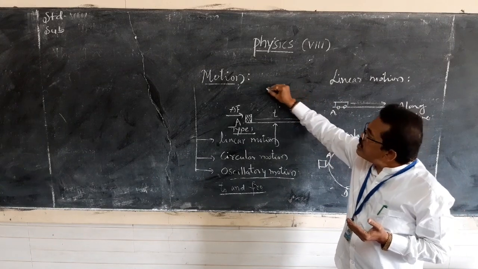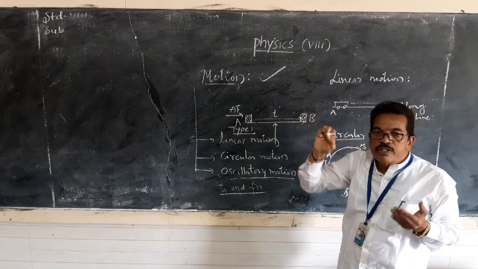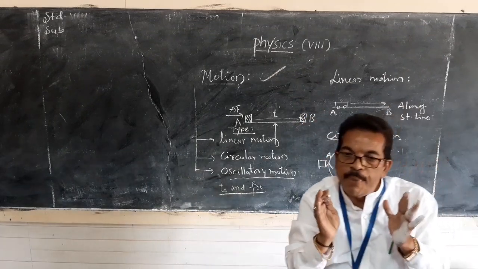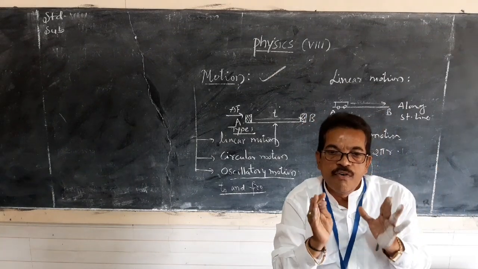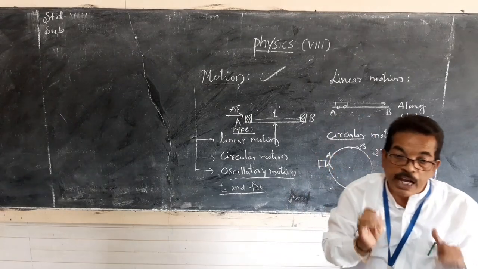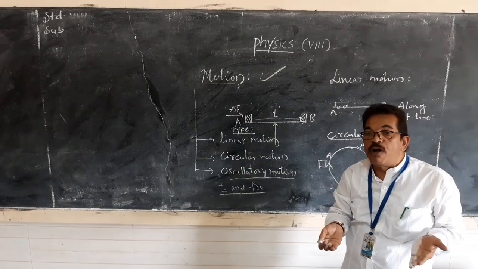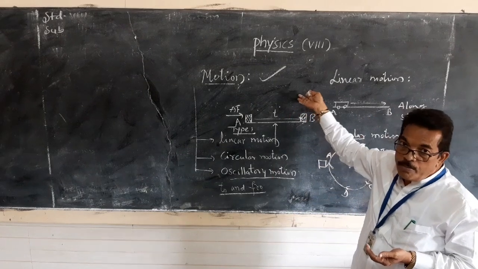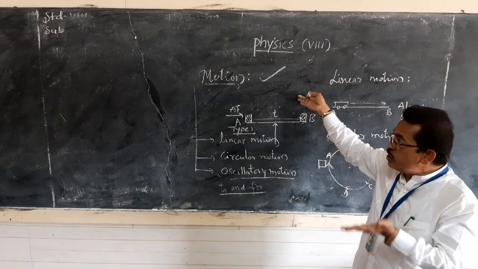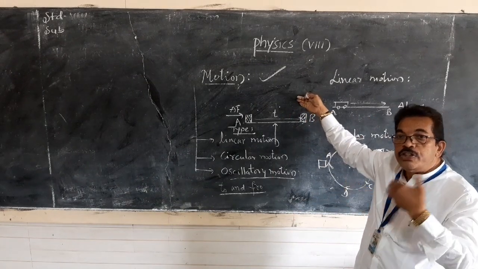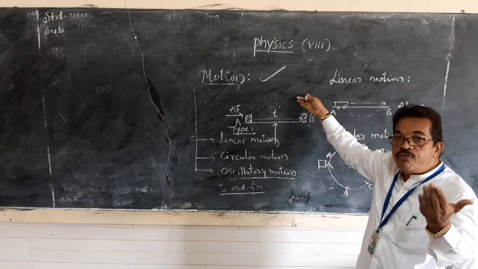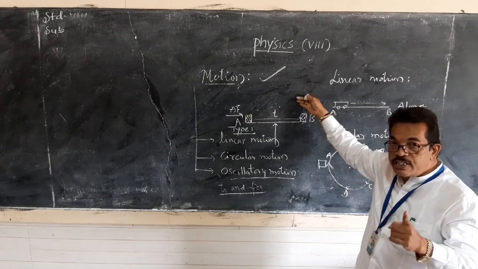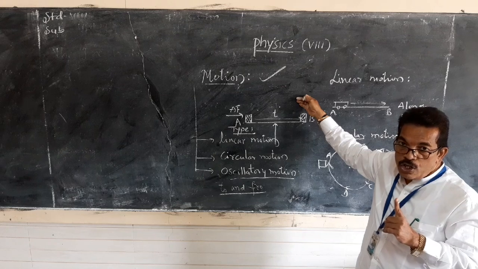So, this concept is just a basic to learn the physics in this year. Actually, our chapter begins from force and pressure, but you should know the concept related to motion. Then only we can understand force and pressure, which is the first chapter for you.